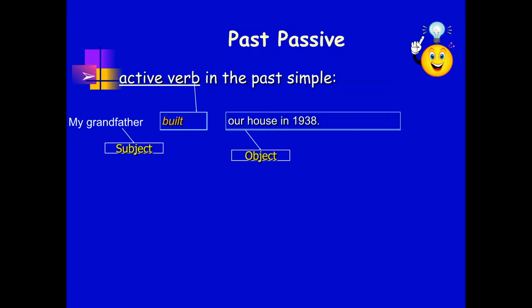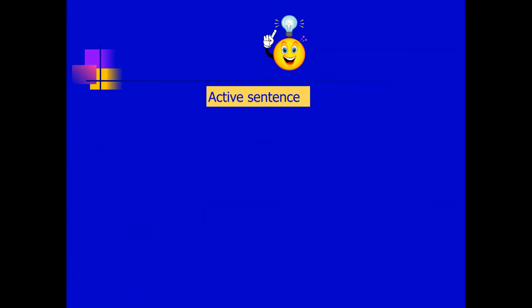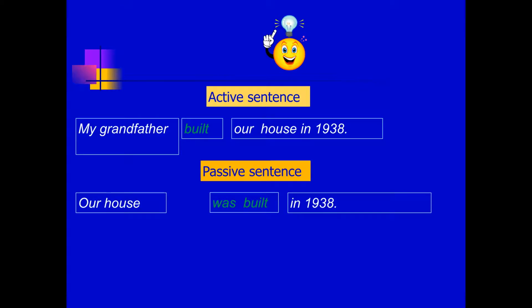Now we want to change this sentence into the passive voice. So the object, our house, will become the subject. Now our house is the subject. Our house اللي كان object مفعول بقى subject فاعل. Was built in 1938. So the active sentence is my grandfather built our house in 1938. The passive sentence, our house was built in 1938.